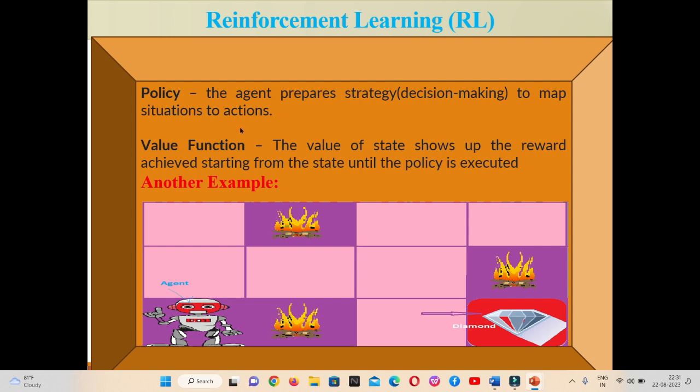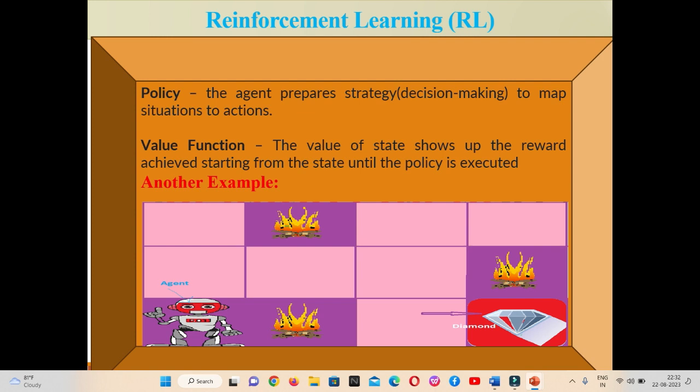So policy is nothing but a particular strategy which is prepared by the agent for decision making to map situations to actions. It means whatever action the agent has to perform will be decided by the policy or a strategy. What kind of action the agent is supposed to take will be influenced by the policy, which is already decided by the agent based on the feedbacks.